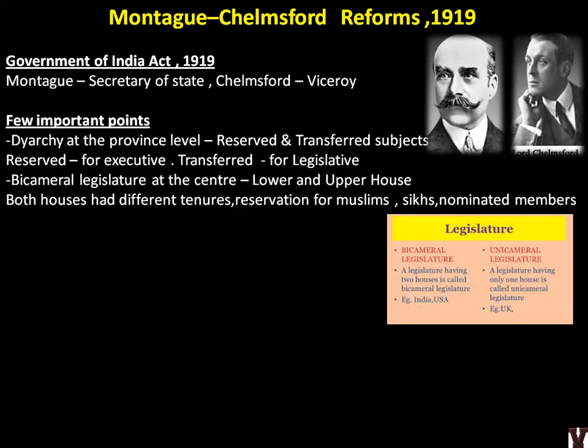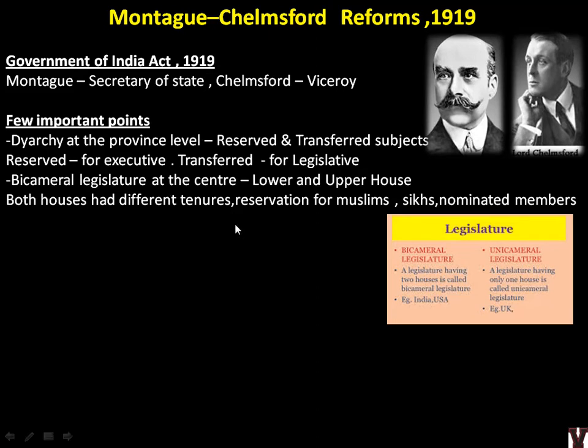As of now, you just remember that not all states in India have a bicameral legislature at present, but in the center we have the Lok Sabha and Rajya Sabha. So the 1919 Act was the first one to introduce such a setup. Both houses had different tenures.